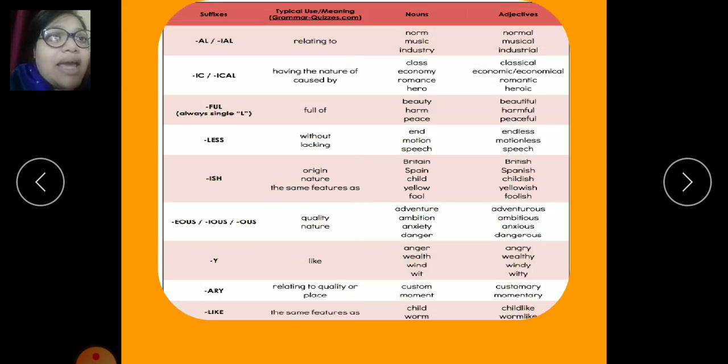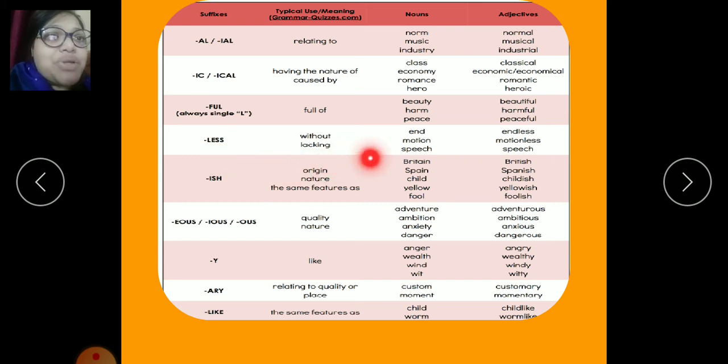AL and IAL. Norm becomes normal. Music becomes musical. Industry becomes industrial. Similarly, we have IC and ICAL, that is class, classical, economy, economical or economic, romance, romantic, hero, heroic. So now if we add full to the noun, what does it become? Beautiful, harmful, peaceful.